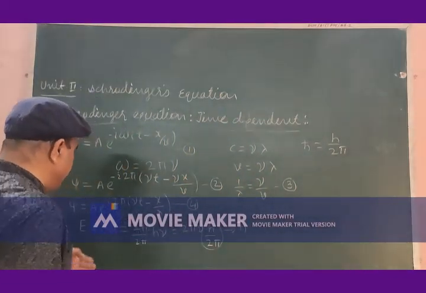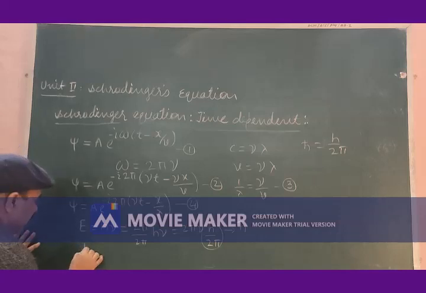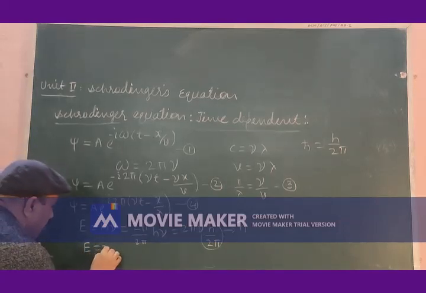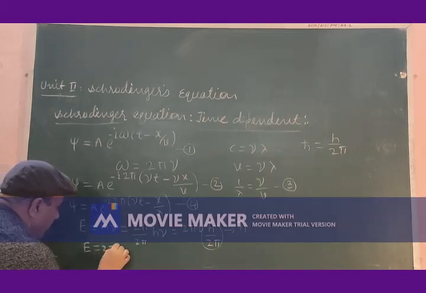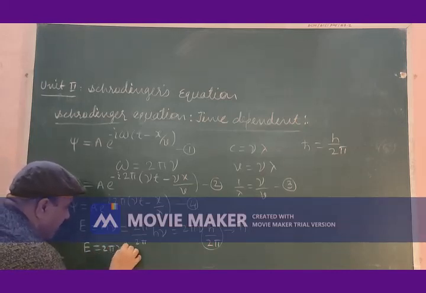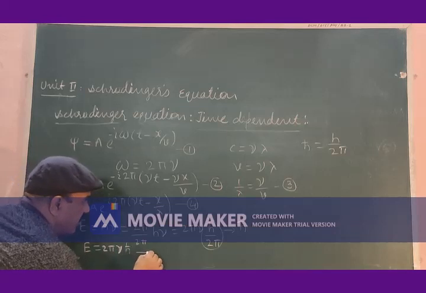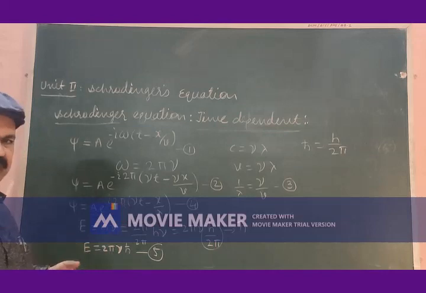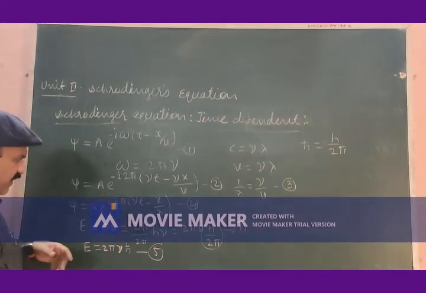So, let me write the equation for this energy as E is equal to 2 pi nu into h cross, equation number 5. Let us come back to equation 4.